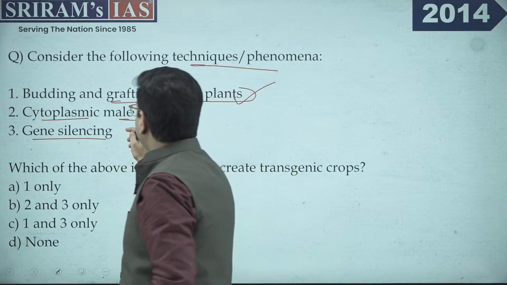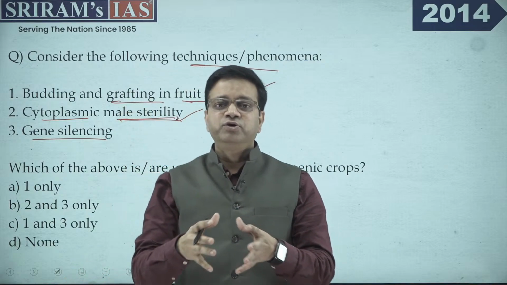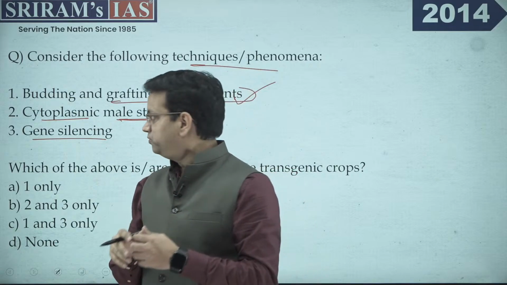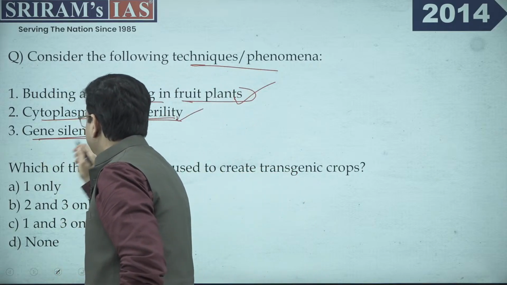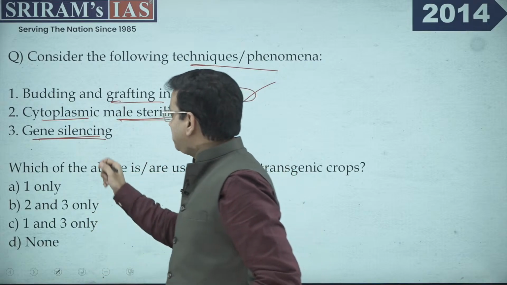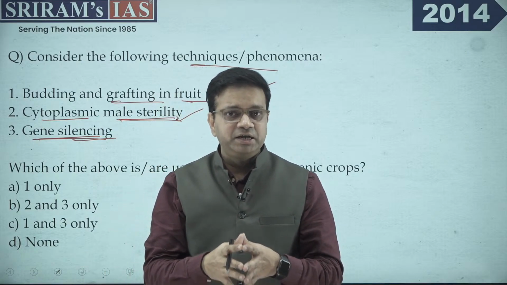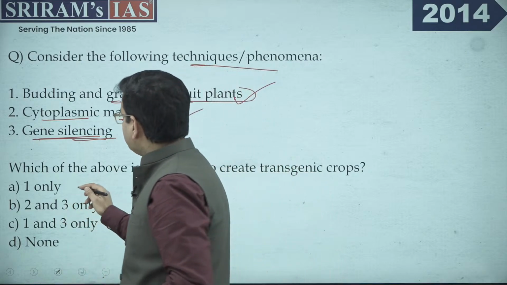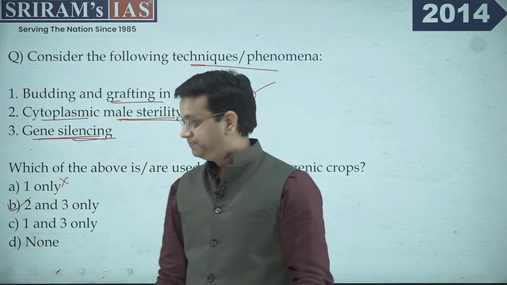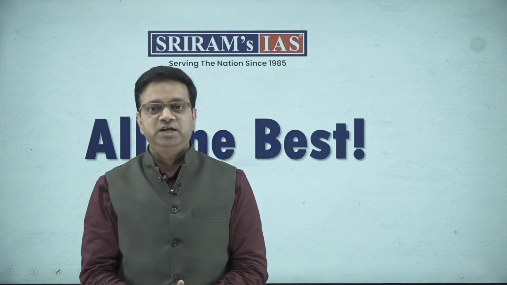Now, coming to cytoplasmic male sterility, this is one of the techniques involved to ensure that any malfunctioning in the genes can be improved. The same goes for gene silencing. If something is not working, or if you want to delete something, gene silencing can help in deletion and rectification toward a further improved version. So for this, absolutely 1 is not the one. The correct option is 2 and 3. So this was all about the questions that we have discussed till 2015.